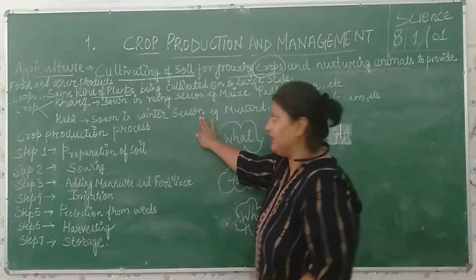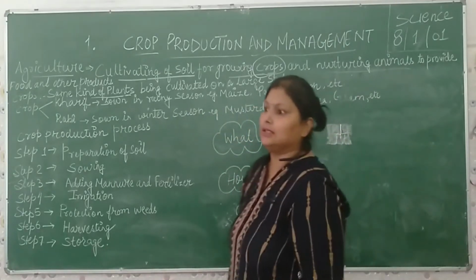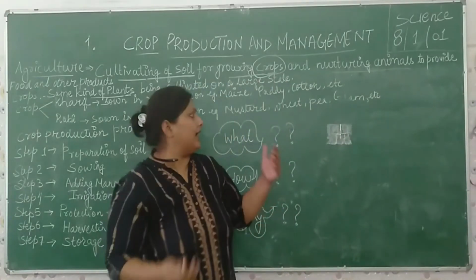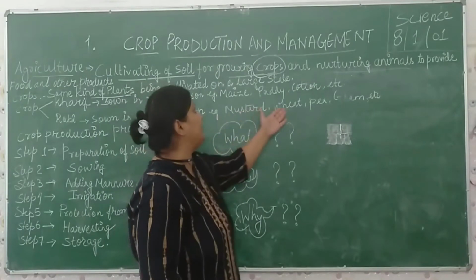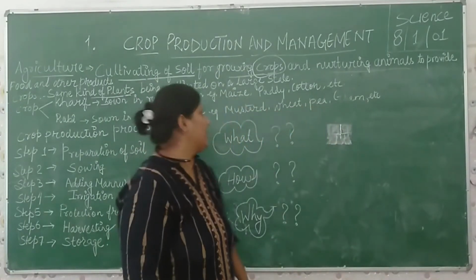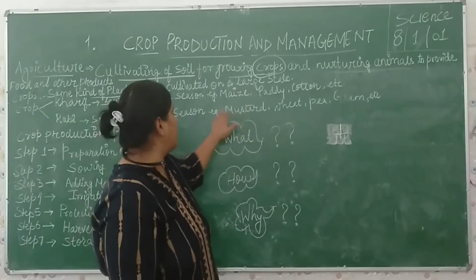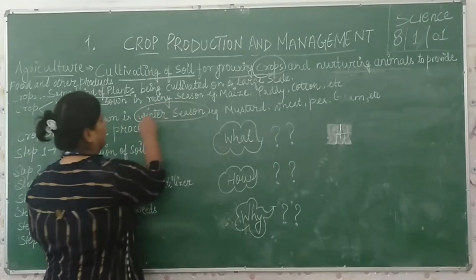These are sown in the winter season. Example, mustard, wheat, pea and chana. So normally in Hindi, mustard means सरसों, wheat मतलब गेहूं, मटर and चना. So these crops are developed or cultivated in winter season.